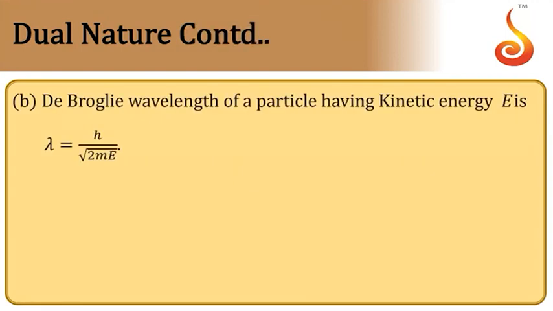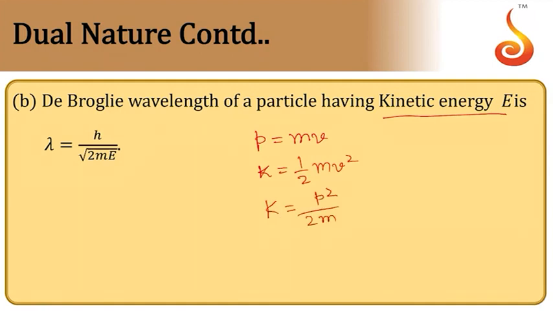Then suppose you have a particle having kinetic energy E. By using momentum kinetic energy relation, we know that p is equal to mv, K is equal to half mv square. So I can write K is equal to p square by 2m. So p can be written as root of 2mK. Here they have given kinetic energy as E, so let us take it as E. So it will be root of 2mE. So substituting for p, we will get h by root of 2mE gives you lambda.